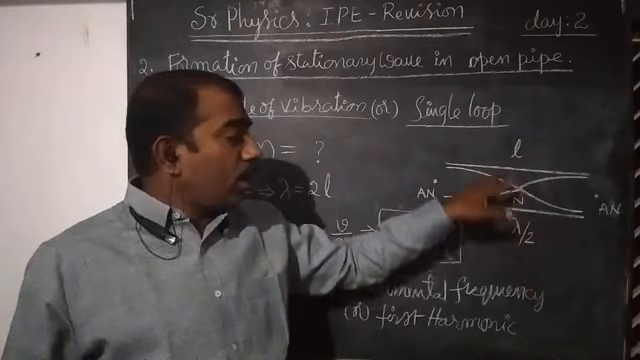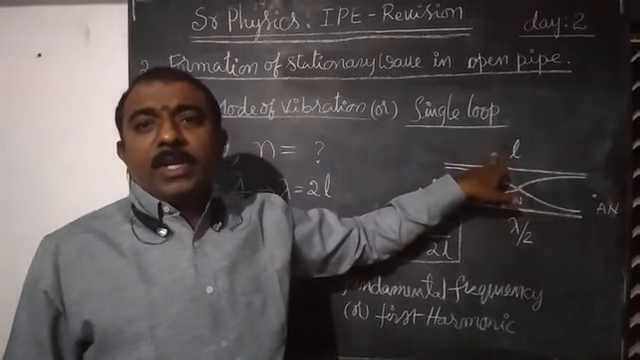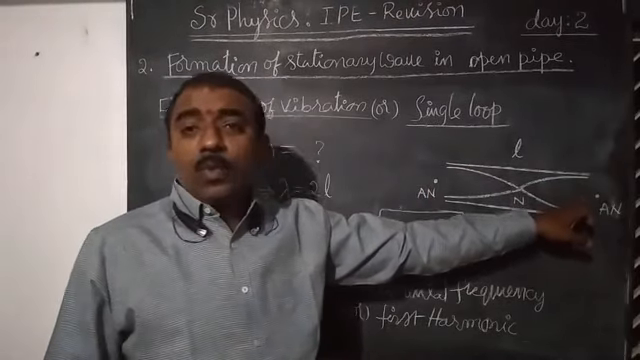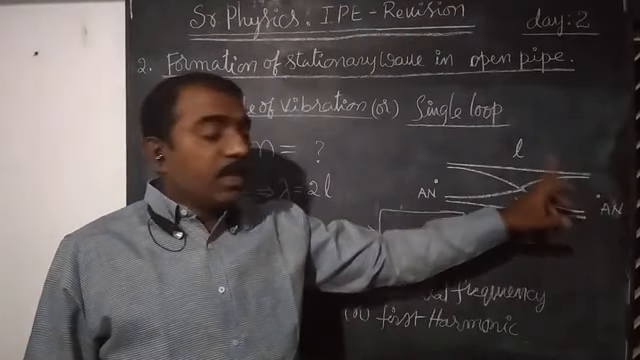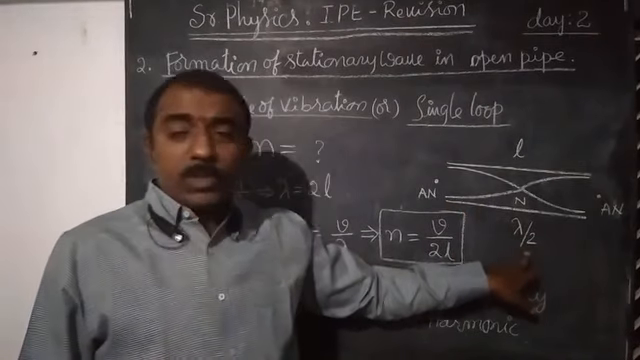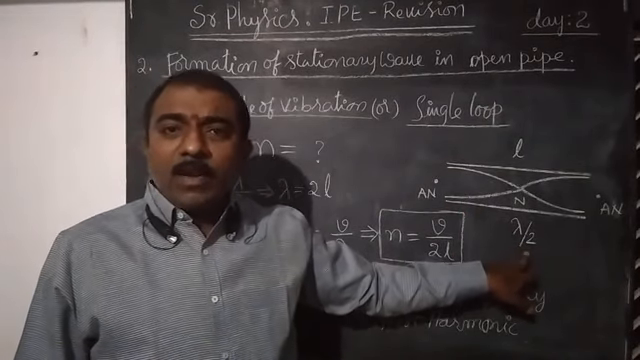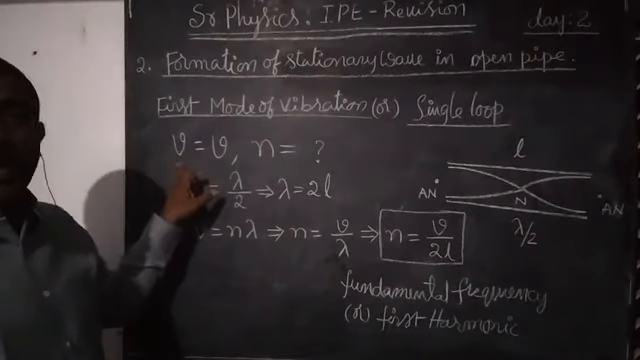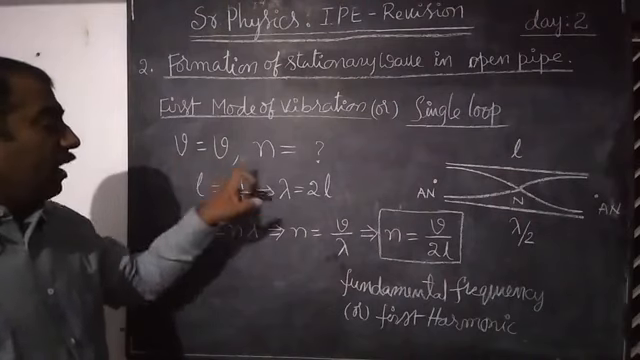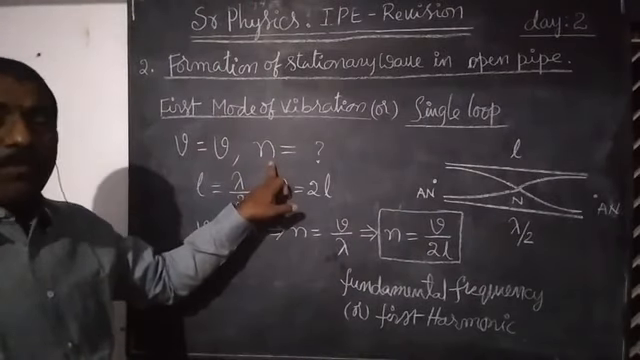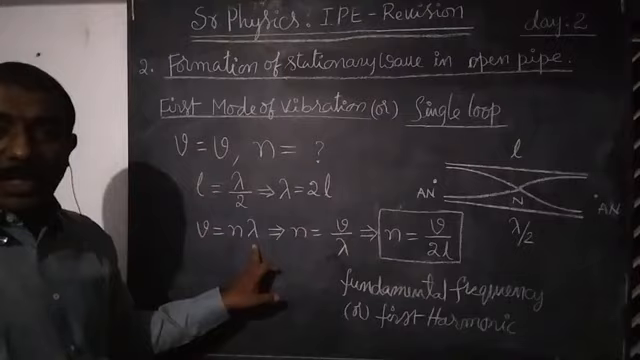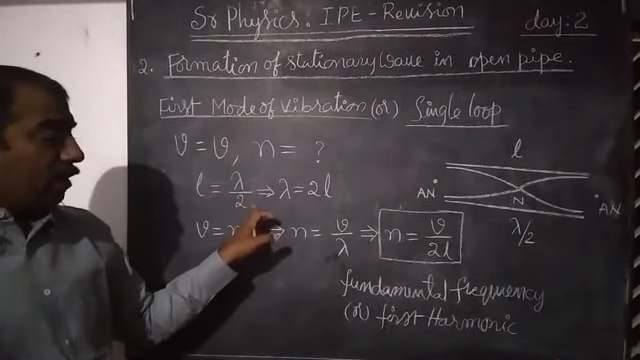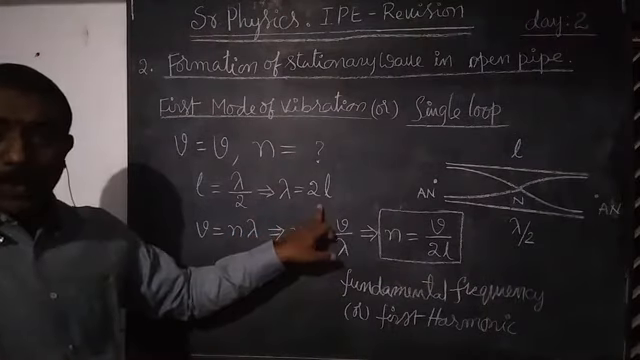Let us consider an organ pipe of length L. A stationary wave is formed and hence at the open ends, two antinodes are formed. Then the distance between two successive antinodes will be lambda by 2. Let us calculate the frequency. Let the velocity of sound be v, and we have to find the frequency n based on the equation v is equals to n lambda. Here L is equals to lambda by 2. Therefore lambda is equals to 2L.